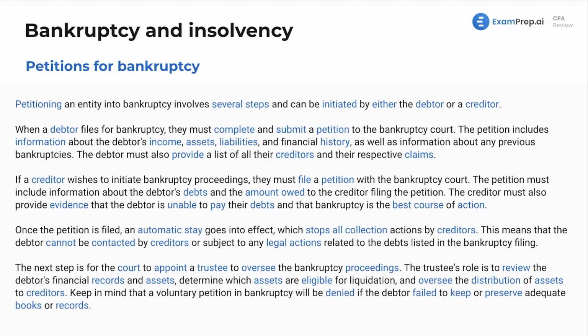Petitions for bankruptcy. Now, these can be initiated by either party. They involve several steps, and either the debtor, the person owing the money, or the creditor, the person who the money is owed to, can start the petition to file that. If you owe a lot of money to people, yes, they can try to petition you into bankruptcy, but will that be successful or not?